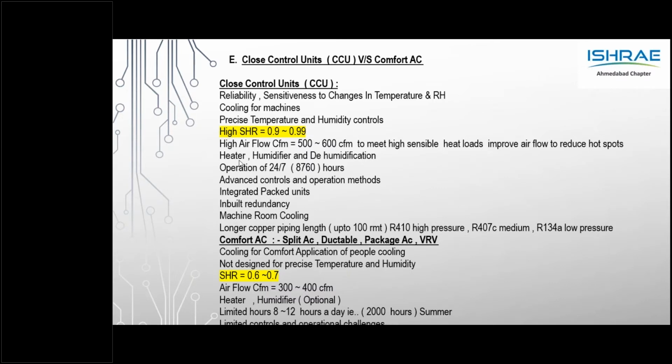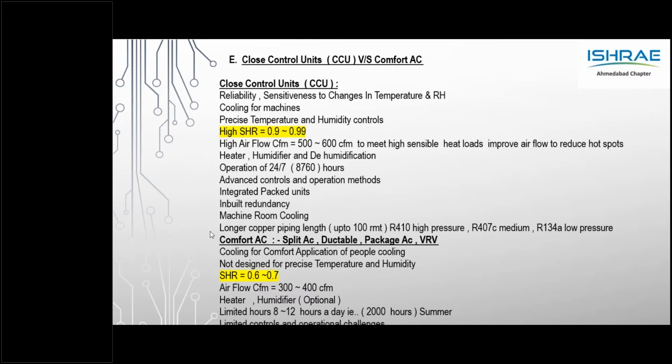The discussion not only stops at this level. Even if you look at the capital cost, the humidifier, dehumidifier, controllers and sequencers are not part and parcel of the comfort AC. They are all add-on items, so the capital cost would also increase. Also, the number of units is X times 2, so the capital cost would actually increase. And if you do a fair math of a CCU versus the comfort AC, roughly the ROI would definitely be less than 1 year. Again, it depends upon which comfort AC you are comparing, but roughly it would be less than 1 year.